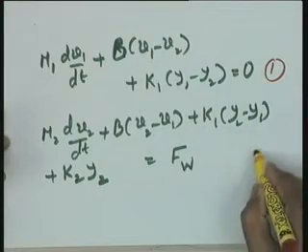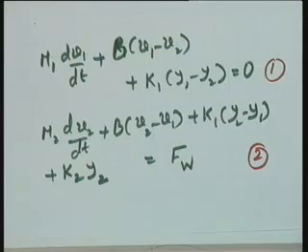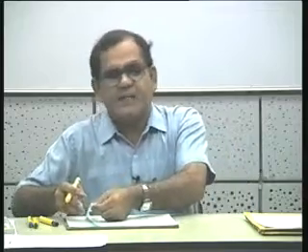Fine. If the first step is over, that is, I have written the two differential equations, equation 1 and equation 2. Now, this constitutes the complete dynamical model of the system. The only thing is that this model may not be convenient for use. I may be looking for a state variable model. If that is the case, help me, what are the state variables you propose? In this particular case, two masses are there, and recall the statement, normally the displacements and velocities associated with the masses constitute an independent set of state variables for a spring mass damper system.